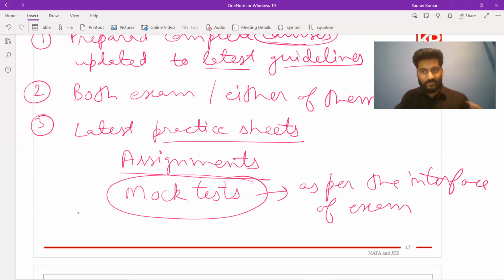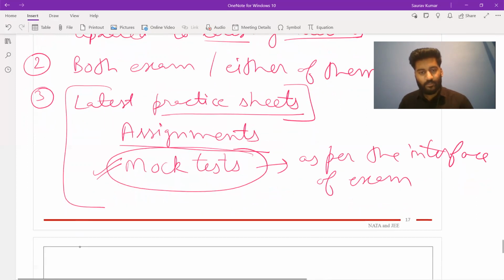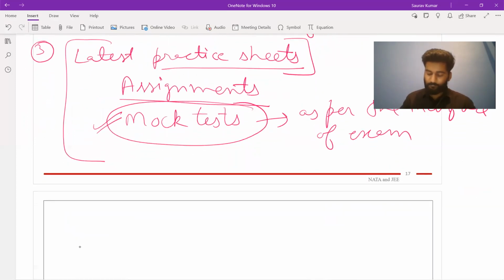You will get the interface, you will get the questions, how to attempt them, what all is going on the screen. That means while going through the mock test, you are not only preparing for the content of the exam, but also preparing how to give this exam. So both kinds of practice are there. These intensive practice sheets, assignments, study material and mock tests will help you in preparing for the exams.